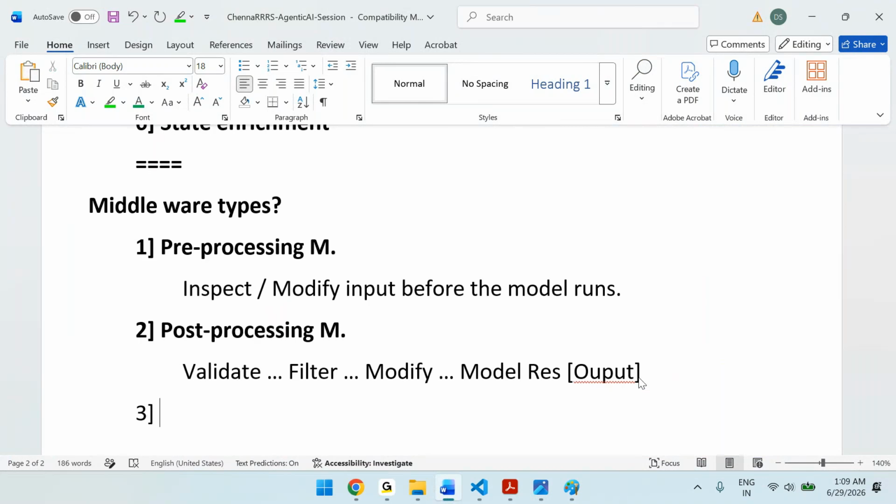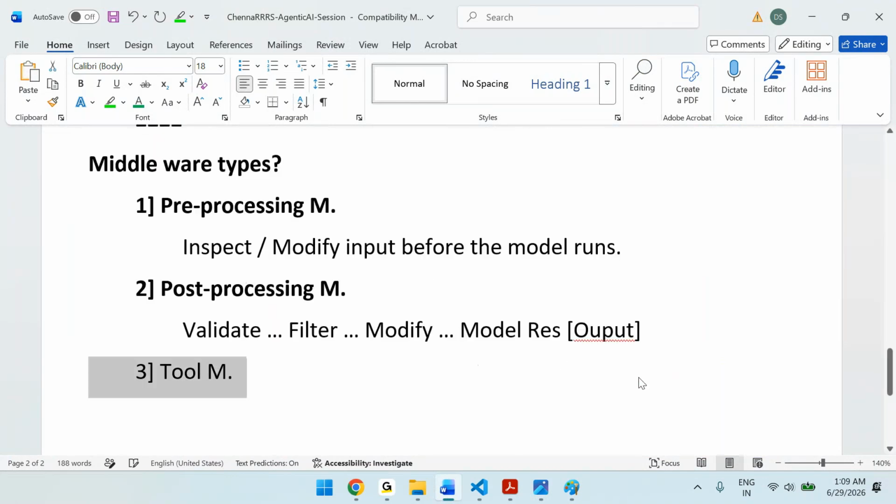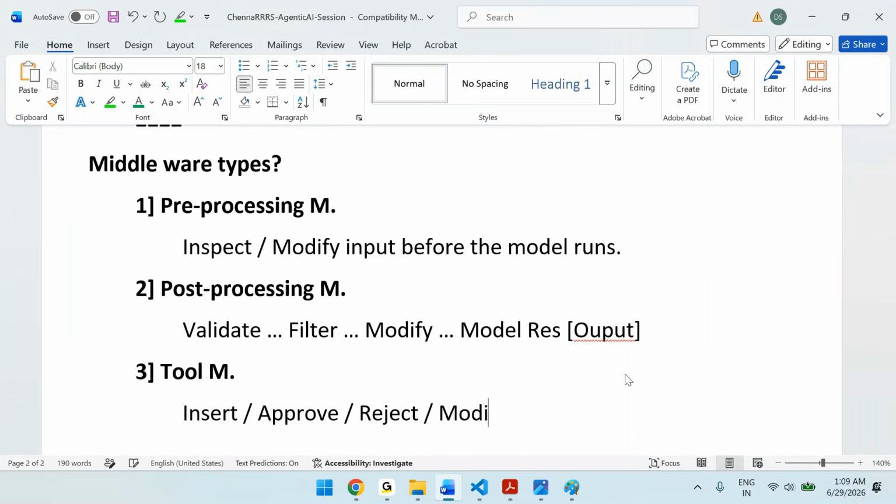So, pre-processing middlewares, post-processing middlewares, and tool middlewares. Tool middlewares are related to the tools, that means function calling. They inspect, approve, reject, or modify tool calls and results.